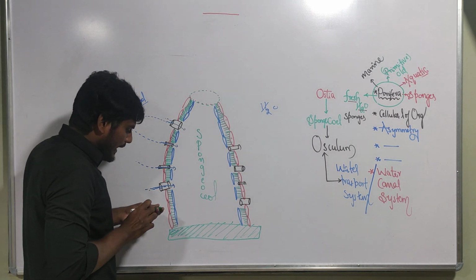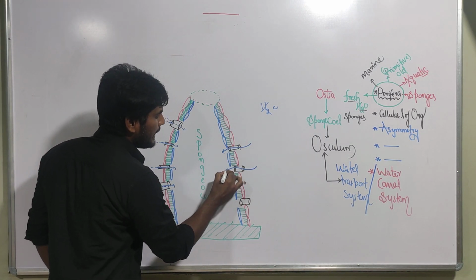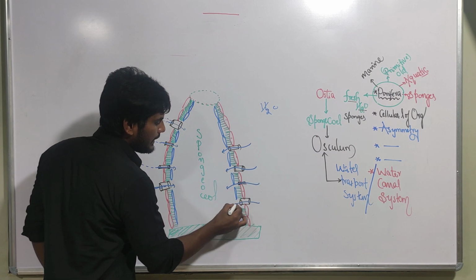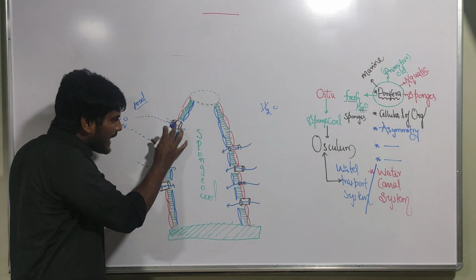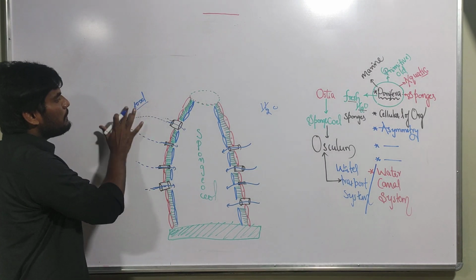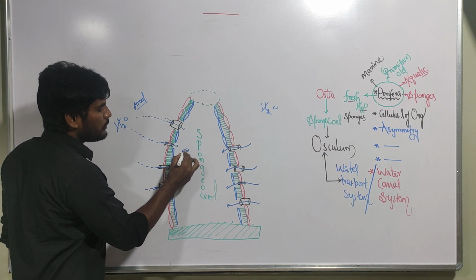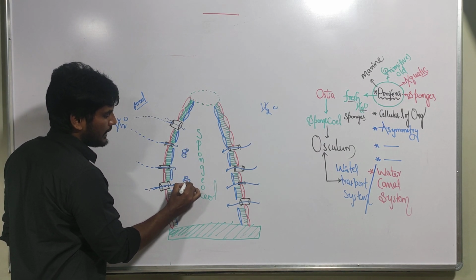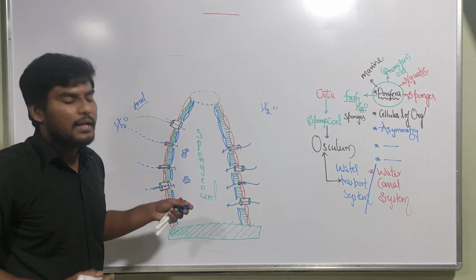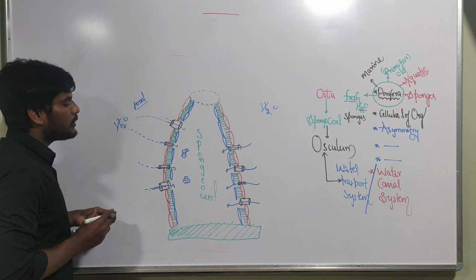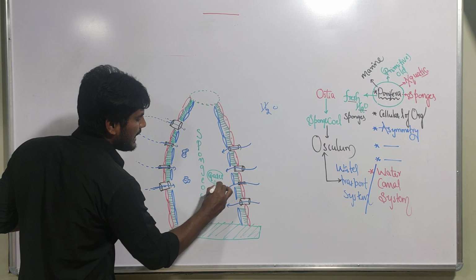Spongocoel. See that from either side, through many minute openings, water is entering into the spongocoel. Through the ostia, water is entering into the sponge. At the time of entering of water, if any food particles are present, those food particles also enter into the spongocoel. These are the food particles. So along with water, food particles also enter the spongocoel, and along with that, it is also receiving the respiratory gases through the water.